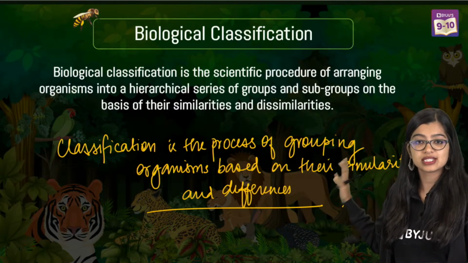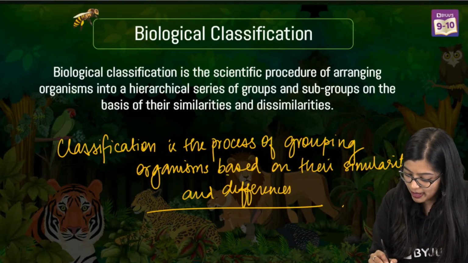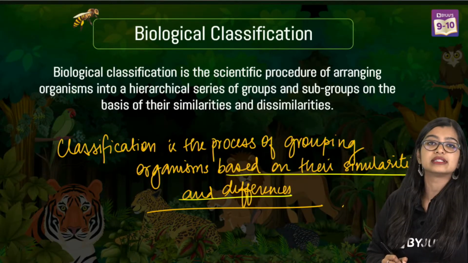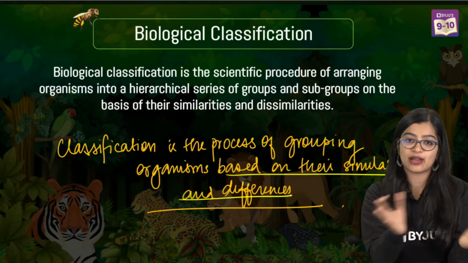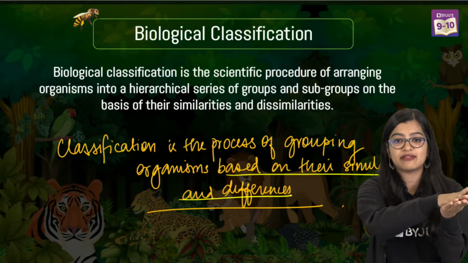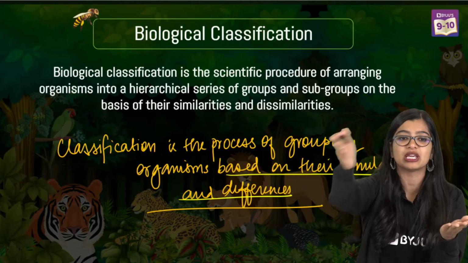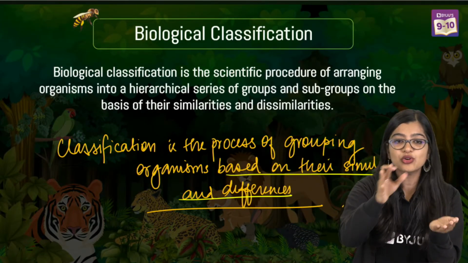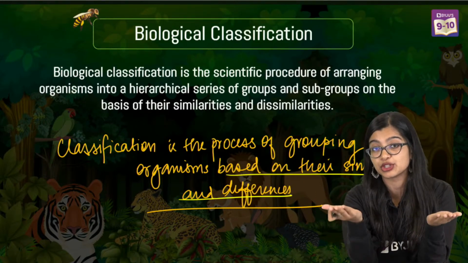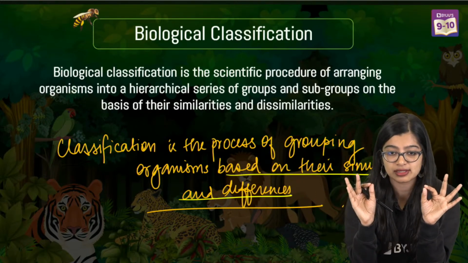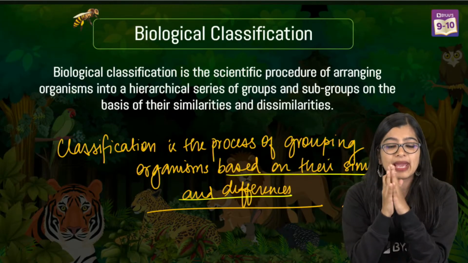So now, of course, this is what we mean by classification. Now, when we talk about similarities and differences, let's take our clothes. I was grouping my clothes like, this dress I will wear outside, but this dress I don't wear outside, I wear it inside my home, so I'm going to keep it separately. So this is what we mean by difference. Based on the difference, I'm making a separate group. Are we clear with what is classification?